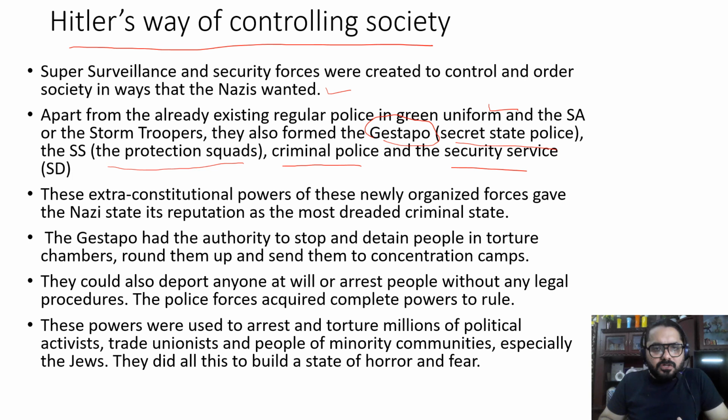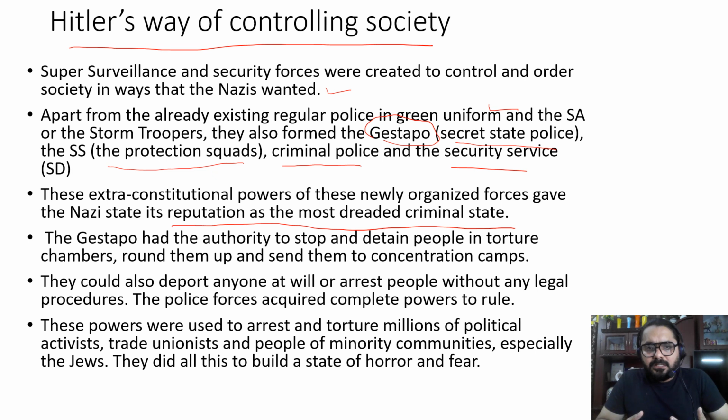And these extra constitutional powers of the newly organized forces gave the Nazi state its reputation as the most dreaded criminal state. Now these were some of the additional forces brought into existence by the Nazi party apart from the regular police. When these forces came into power, they were given more and more power so that they could control the country. So when such extra powers were given to these newly organized forces, it gave a very bad reputation to the state.